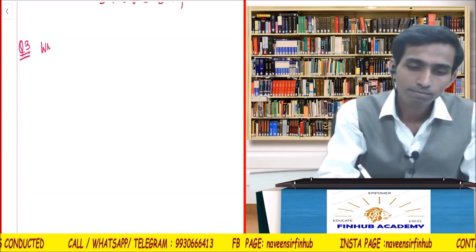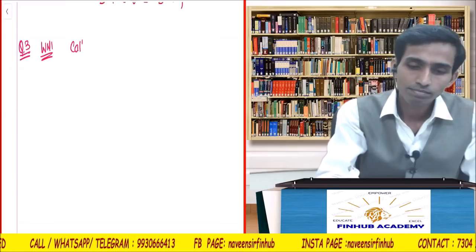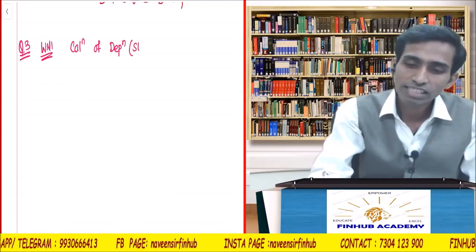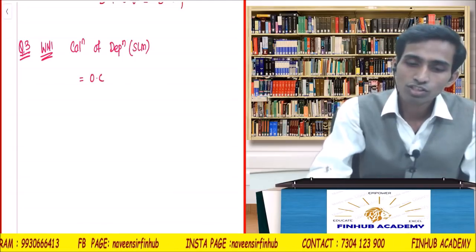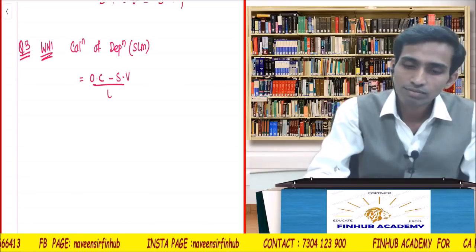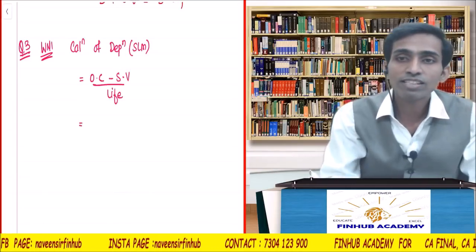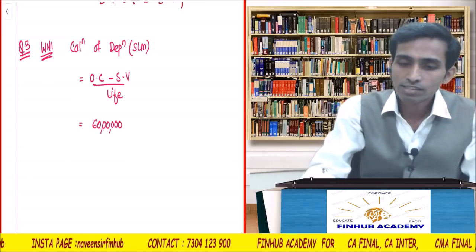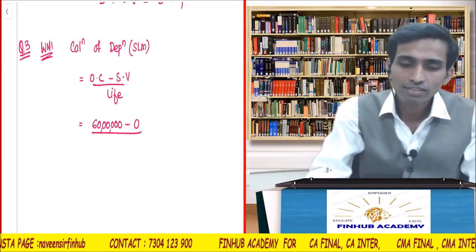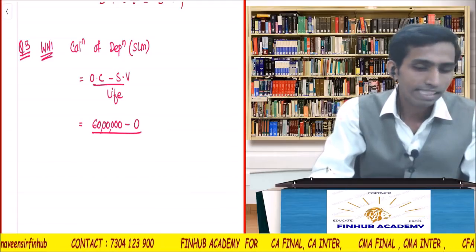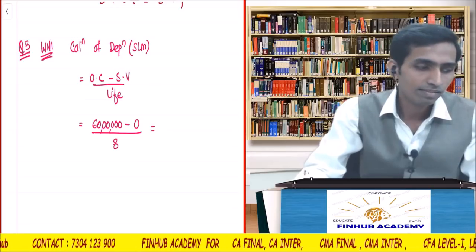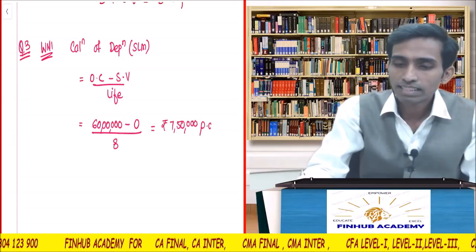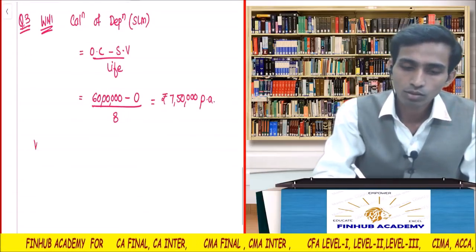Working note number 1, calculation of depreciation. I am following the straight line method, SLM. So original cost minus salvage value upon life. How much is the original cost in the question? 60 lakhs. Okay, this is my initial investment as well as original cost. Salvage value is 0. Life is how much? 8 years. So how much will be my depreciation? 7,50,000 will be my depreciation per annum, correct? 7,50,000.